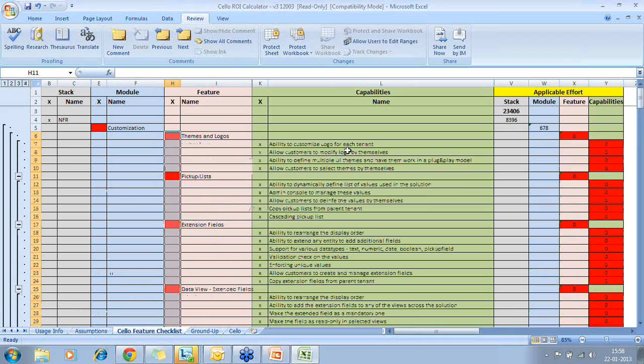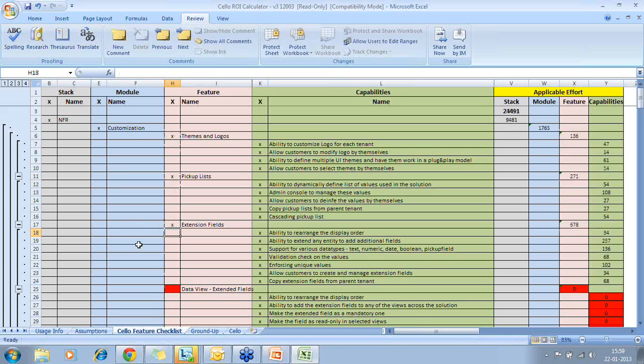There is also a fourth line item which we didn't see, which is the capability level. So you could even go to the capability level and mention that you don't want a particular capability. So it's a very granular level of control that you will have to determine what is available for you.